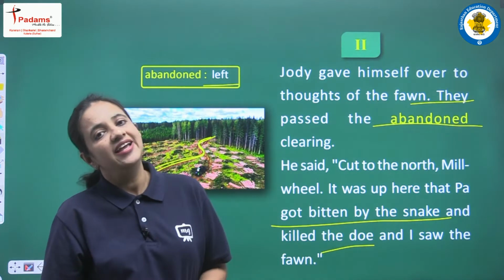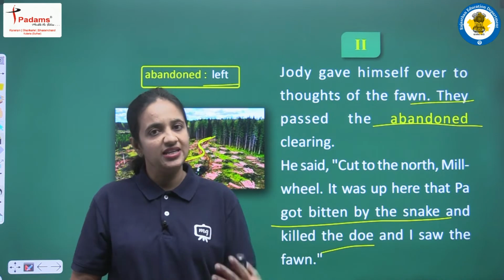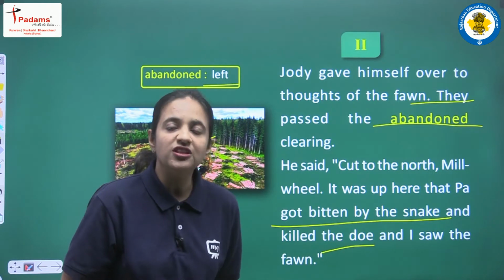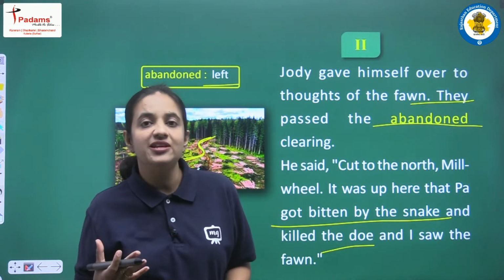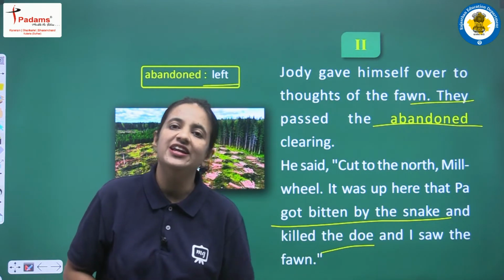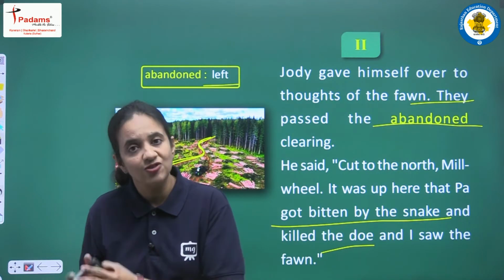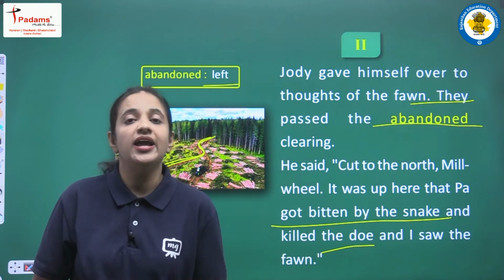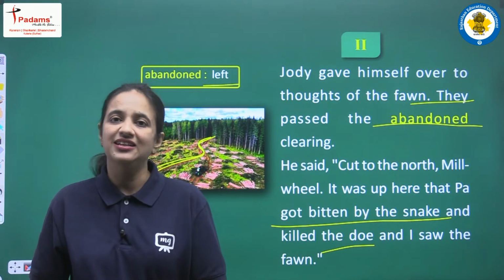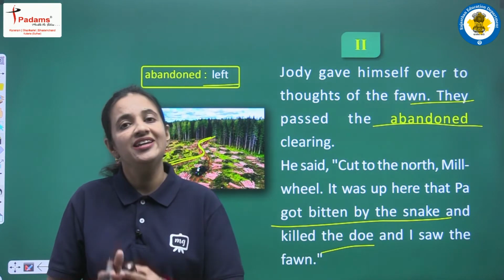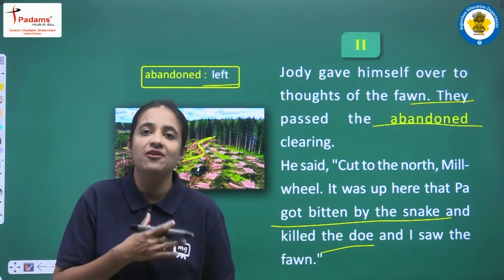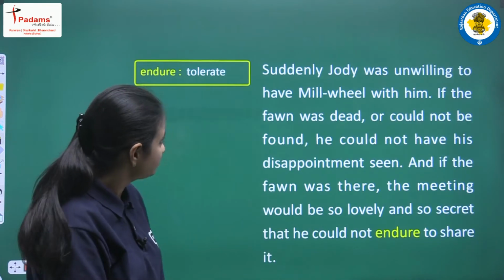So now Geordie is able to recognize the place. So he is saying cut to the north, because in that direction there is a place where the father of Geordie was bitten by the snake, and that was the place where they killed the doe, and yes, that was the place where finally Geordie saw the fawn. He realized that this doe had a baby also.